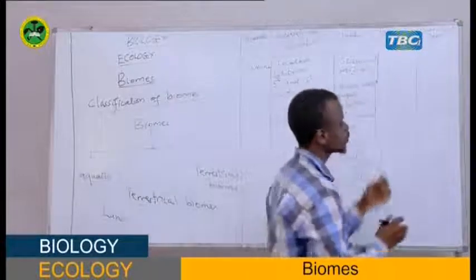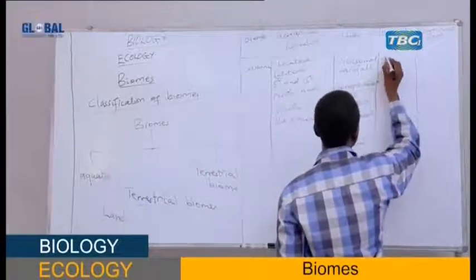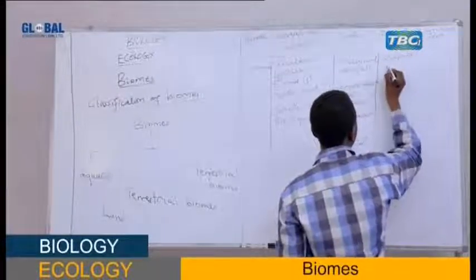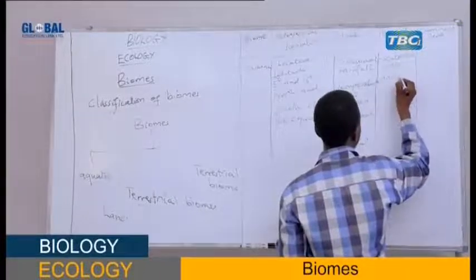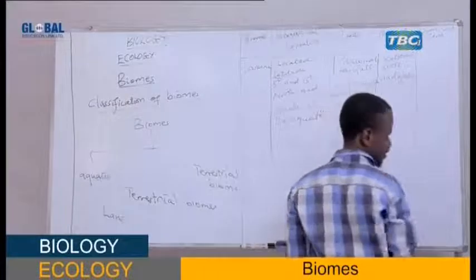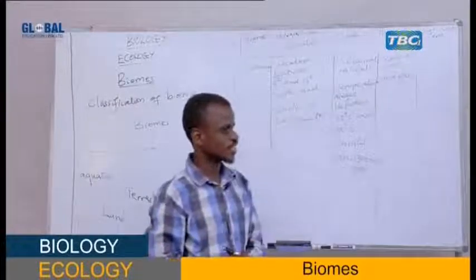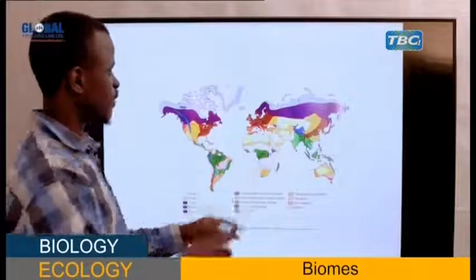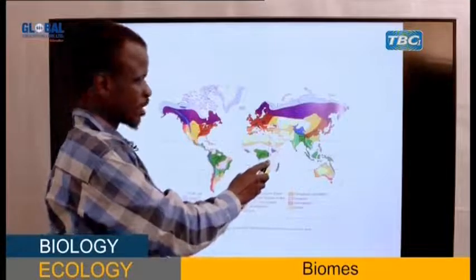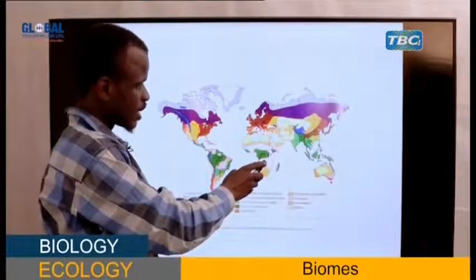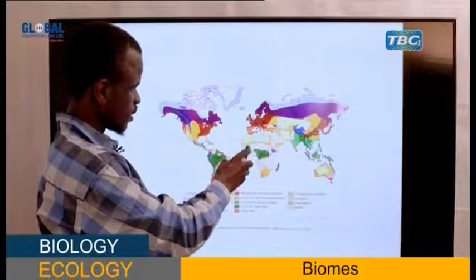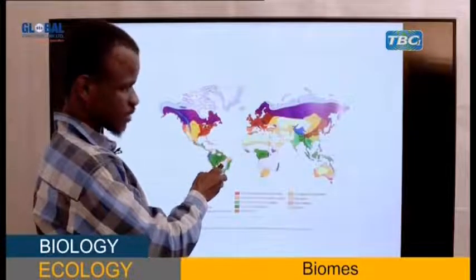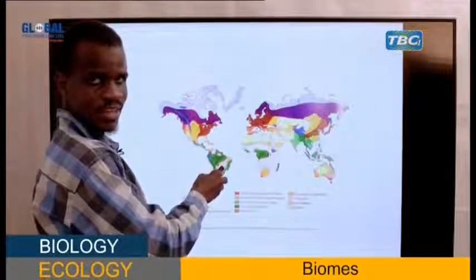Therefore, the dominant flora of savanna is characterized by having scattered trees and grasses. That is savanna. As you can see in the map here, this is savanna, my student. A large part of Africa is savanna. You can see here, also some portions here. So this is savanna, my student. Together, hope you're following, my student.